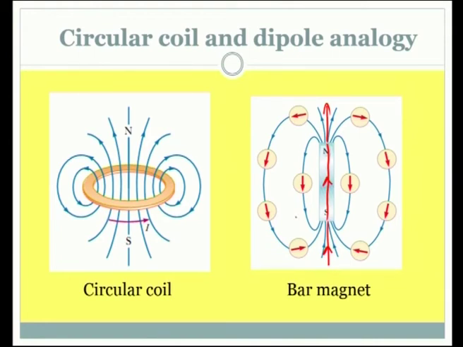So, what is the comparison between these two? Both are producing magnetic field in a similar way. A current carrying coil and a bar magnet, in producing the magnetic field, they are similar. So, if you call a bar magnet a magnetic dipole, a current carrying coil is also a magnetic dipole. For dipoles, we normally have a term called dipole moment. So, let us try to define a term called dipole moment for this coil also.